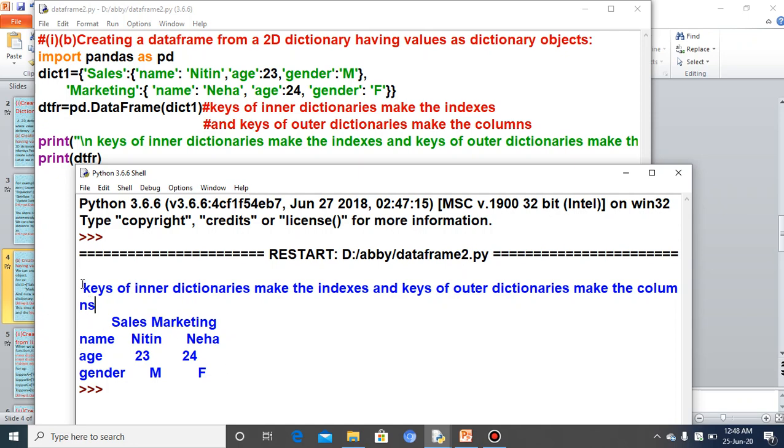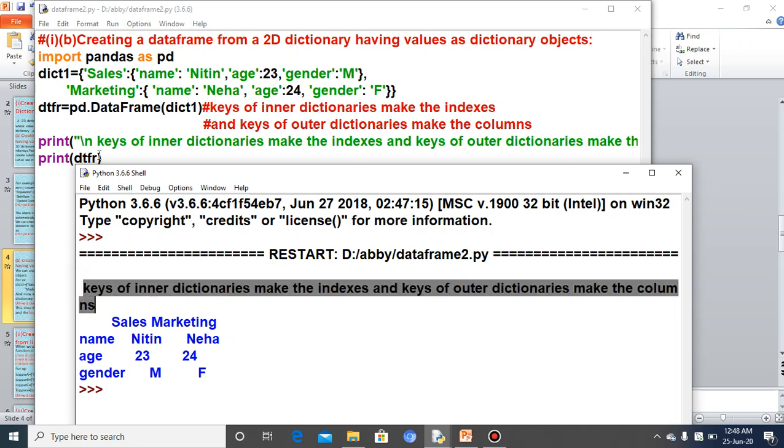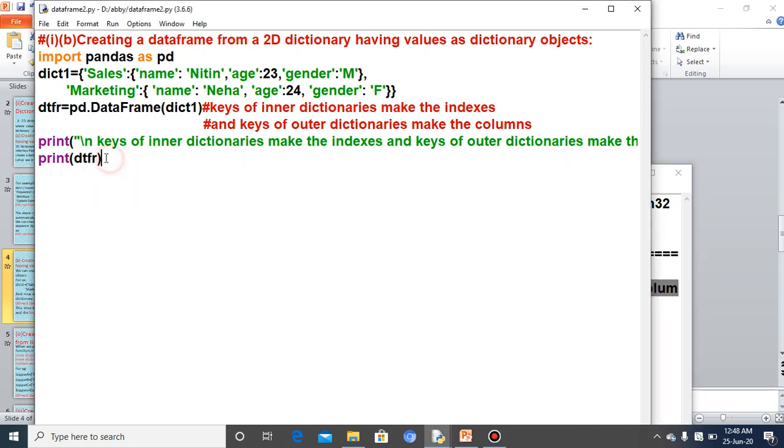So 2 outputs: 1 print starting from here because of this print, and another print DTFR. And it is very clearly written that keys of inner dictionary make the indexes. So the inner dictionary's keys were name, age, and gender. So these 3 were the indexes, or you can say the row indexes.